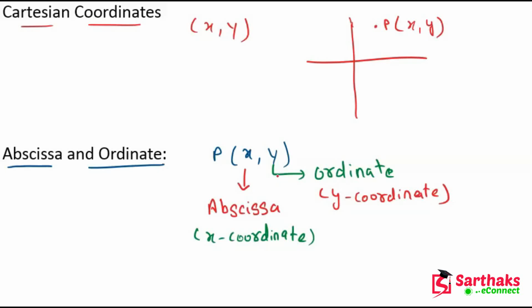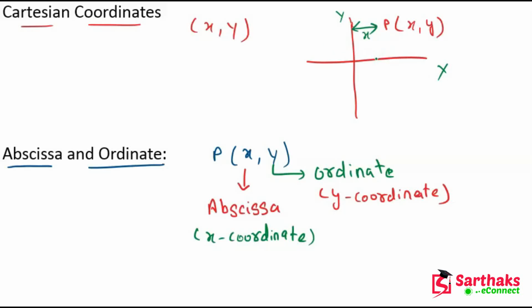So the first number in the ordered pair is called the abscissa. In other words, the value of x in the ordered pair is called the abscissa. Okay, so it is the distance of any point on the plane from the y-axis. Let's suppose this is a point and this is the distance between it and the y-axis. This is y-axis and this is x-axis. So this distance is x, meaning abscissa.